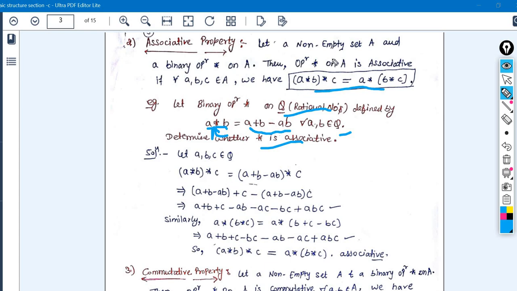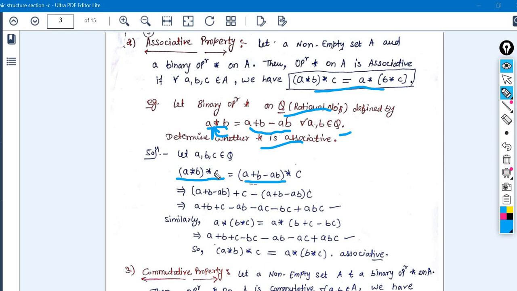From the associativity property, first we take the left hand side, then we take the right hand side. If we get the same result after applying the operator definition, that means it is satisfying the associativity property. So first we take the left hand side: a star b means a plus b minus ab.